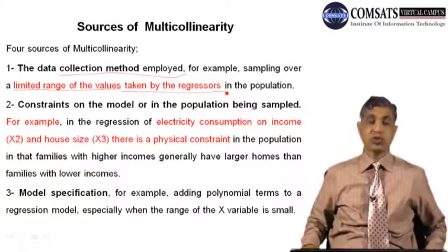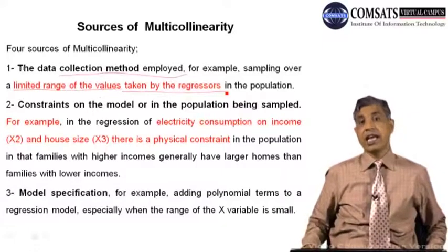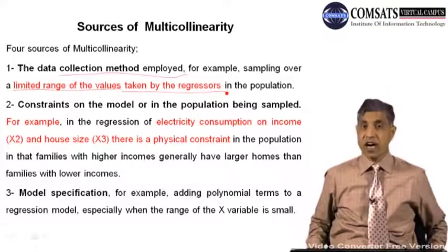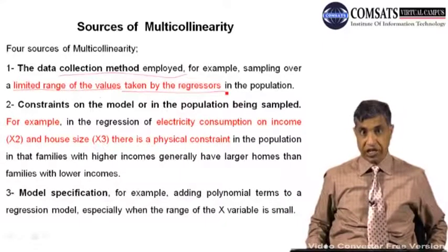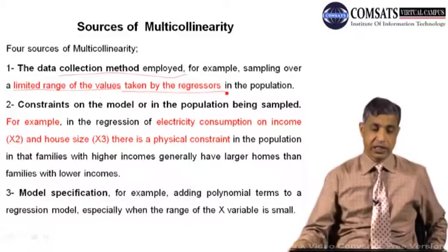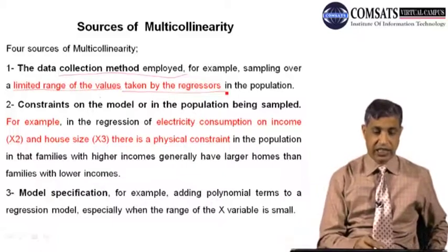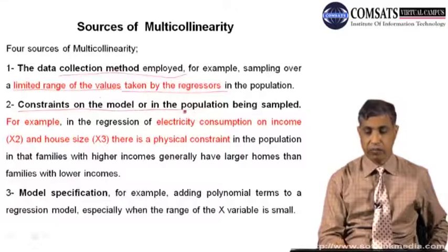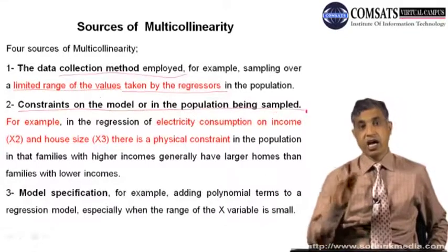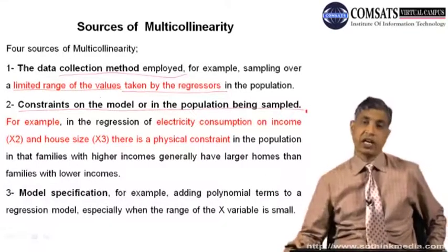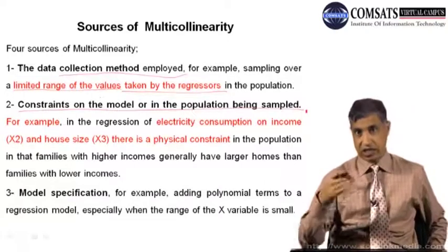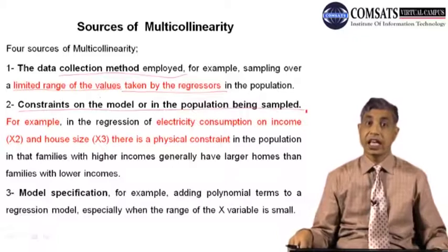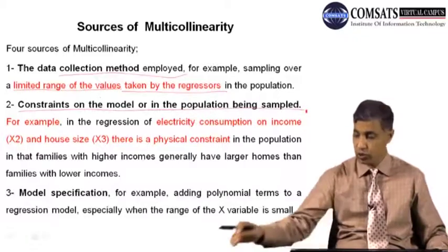So the first situation is that the data collection methodology is responsible for bringing multicollinearity into the data. The second is very interesting: the constraint on the model or in the population being sampled. Naturally, there are some constraints, and if you take these regressors, there is some kind of multicollinearity.